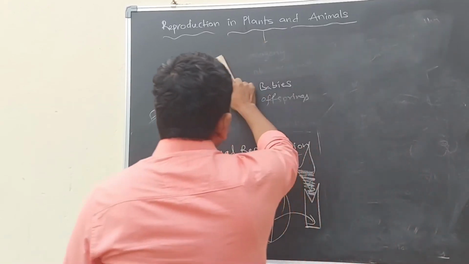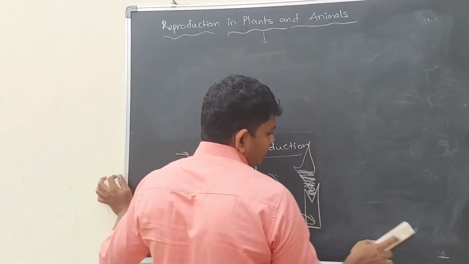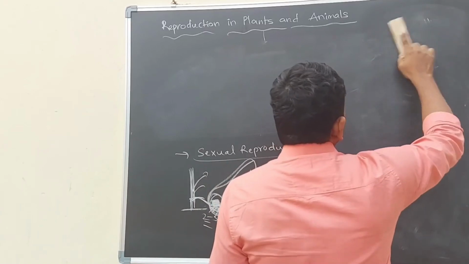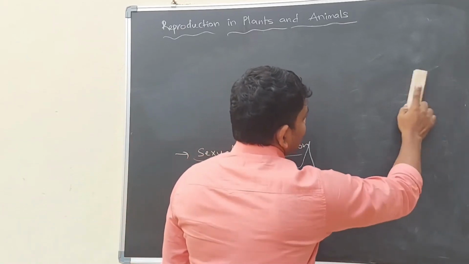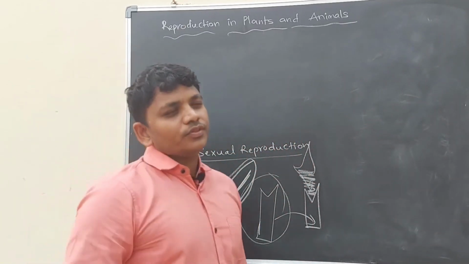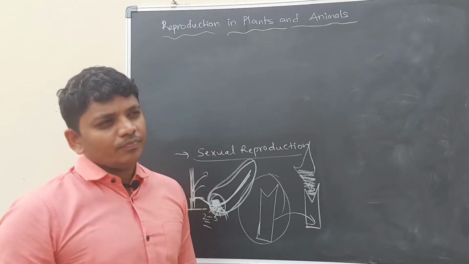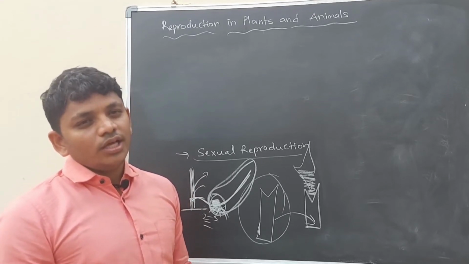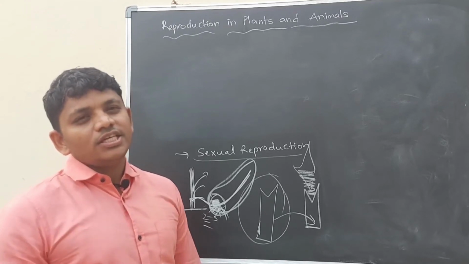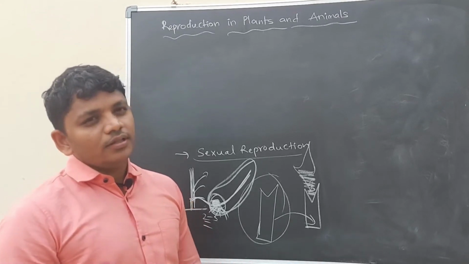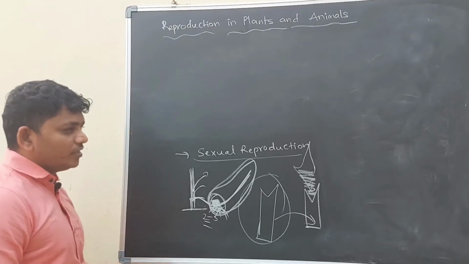Seedless fruit formation belongs to the parthenogenesis process. Parthenogenesis occurs in plants and animals. Some plants follow seedless fruit formation, for example watermelon. Some watermelons don't have a single seed in the internal part, which means they are following asexual reproduction. They are not doing fertilization. Whenever fertilization occurs, seeds form. There is no fertilization occurring, that is why seedless fruit is forming. This is one type of parthenogenesis, a type of asexual reproduction.